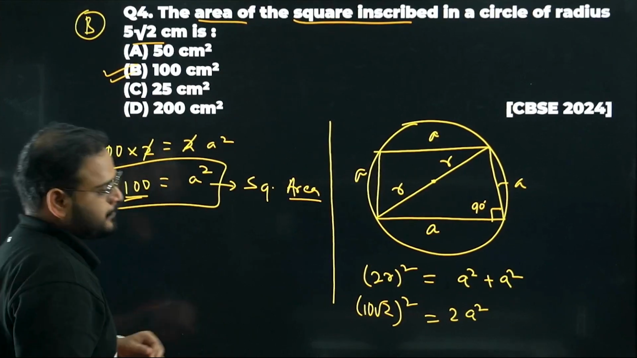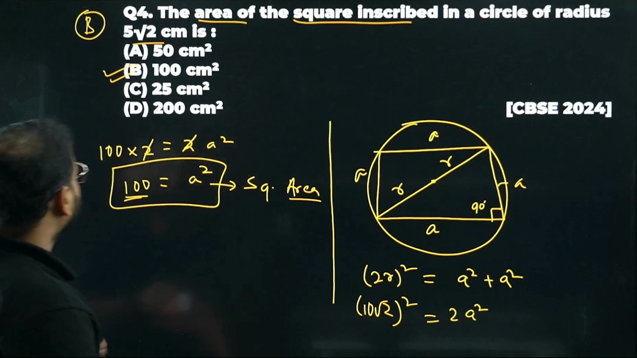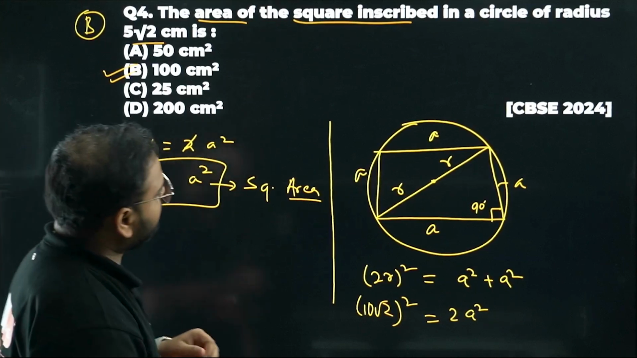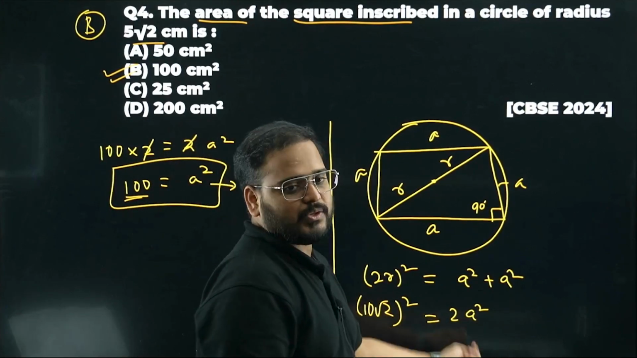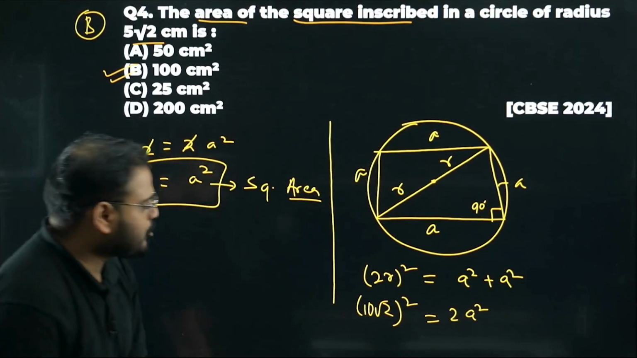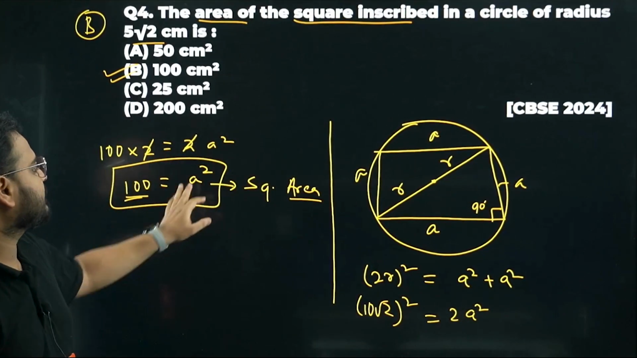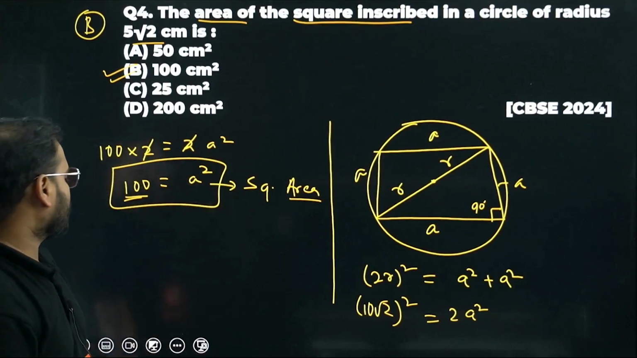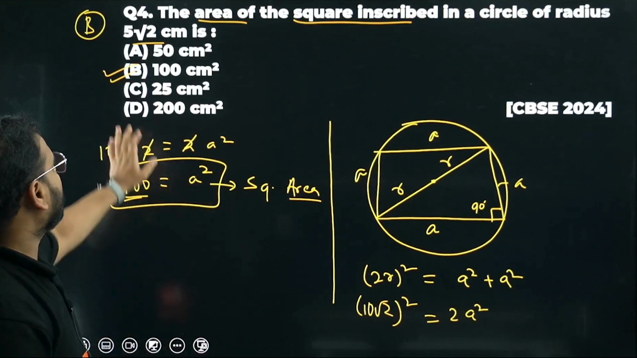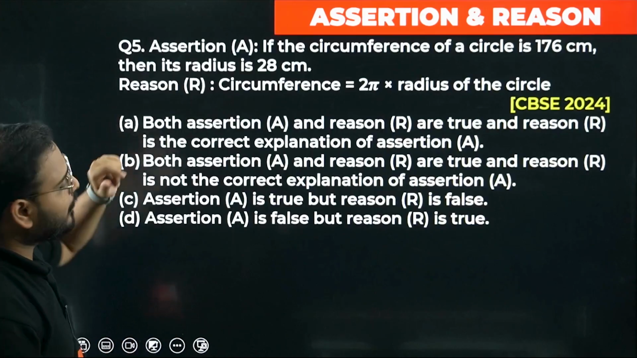Have a look. Please have a look. No problem whatsoever. Simple. 2A square. Here, divide 2 with 2. Root 2 square is going to be what, bacha? Root 2 square is 2, sir. Okay. 2 and 2 is cancelled. A square is 100. Again, square. Its area is going to be 100. Option number B is suitable. Chaliye. Now, question number 5.